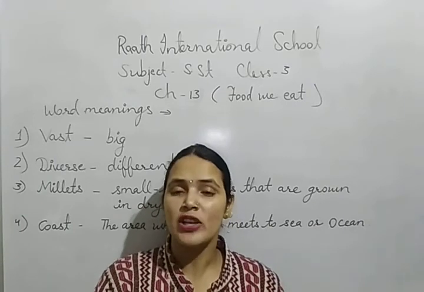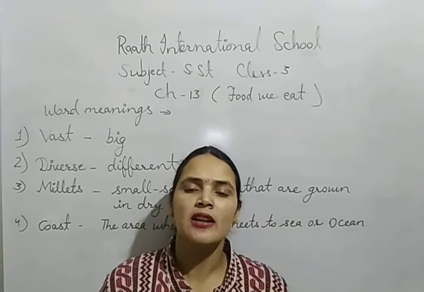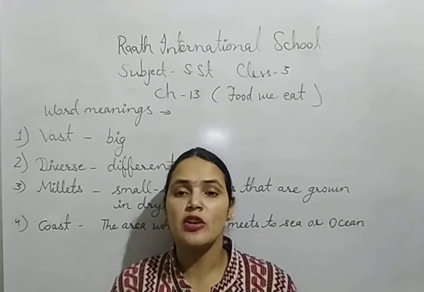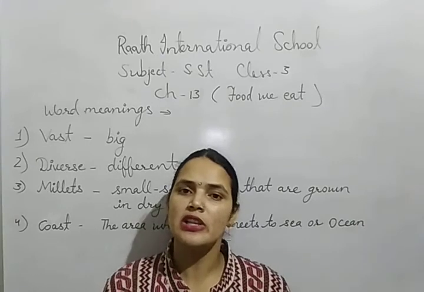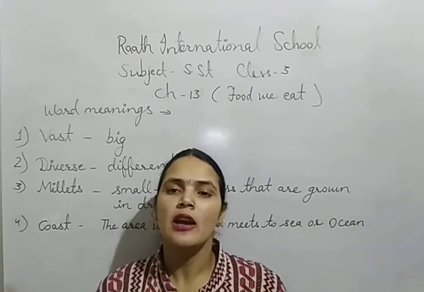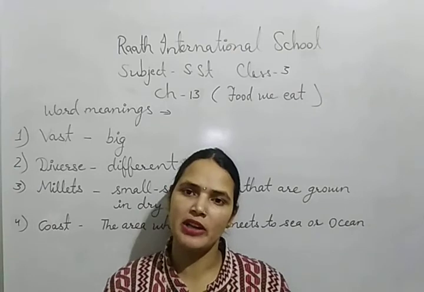Shrikhand, gajar ka halwa, sevaiya, kheer, Mysore pak. These are some of the sweet dishes. Rasgulla from West Bengal. These are some of the sweet dishes which belong to a particular place, a particular state, but they are enjoyed by all the people living in our country.